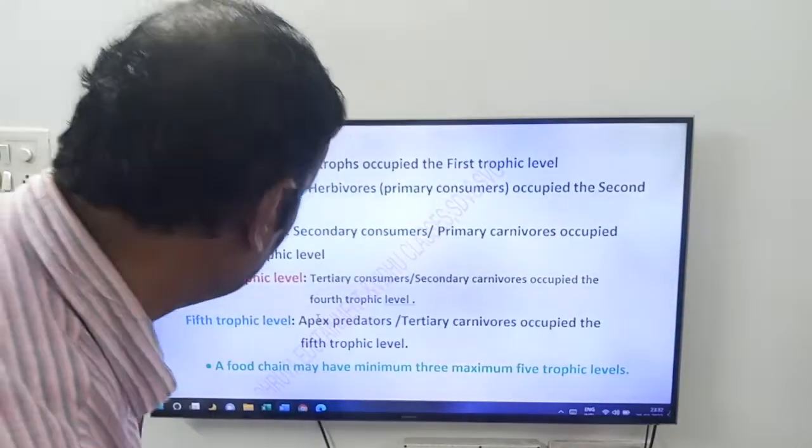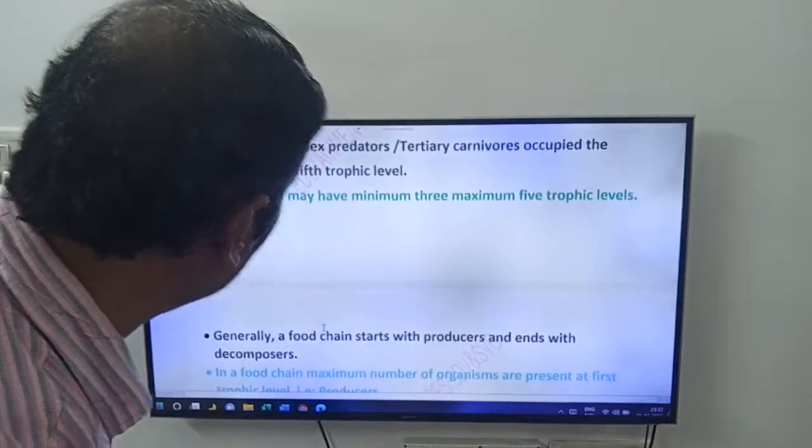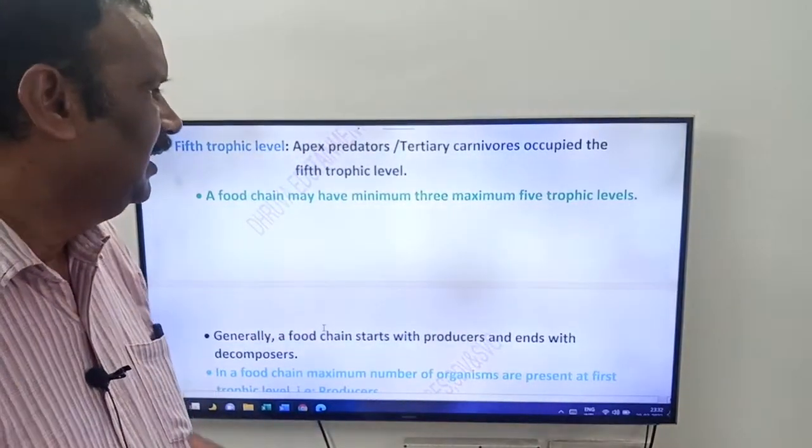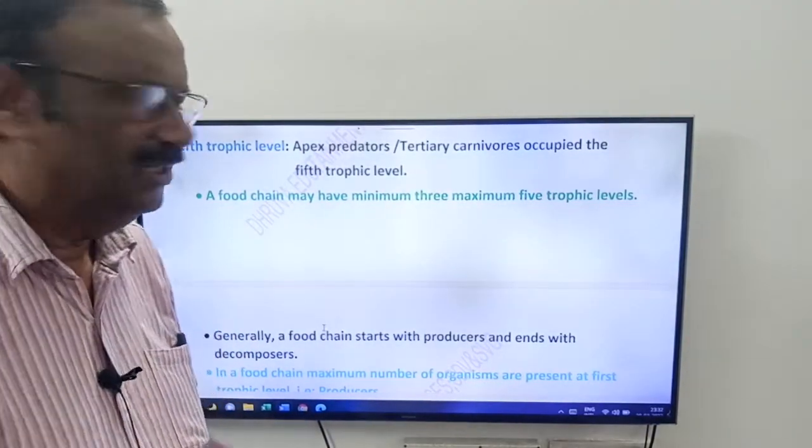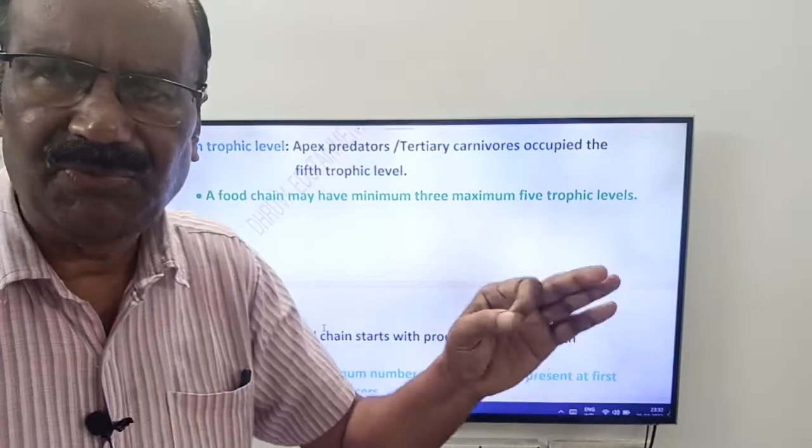Okay friends. Now you see friends, here there is a neat question. A food chain may have minimum 3 and maximum 5 trophic levels.